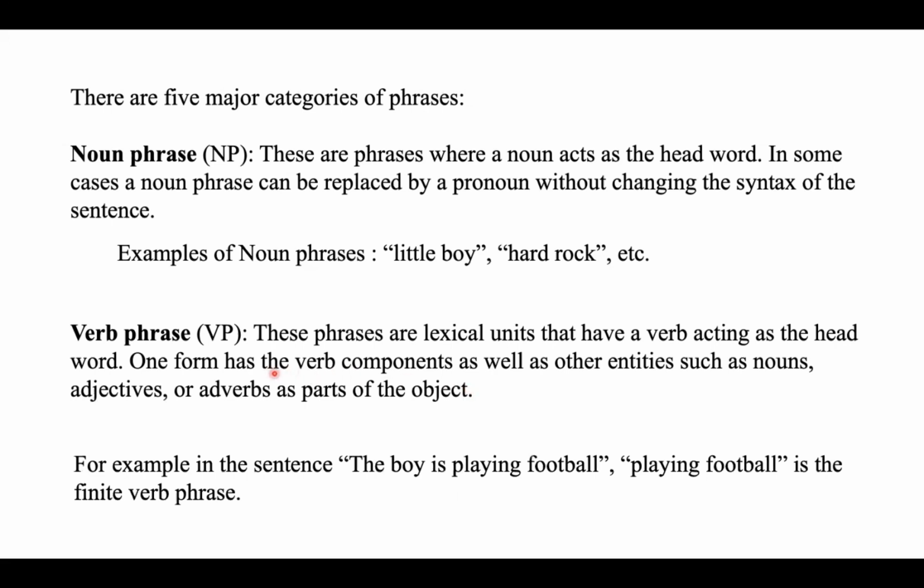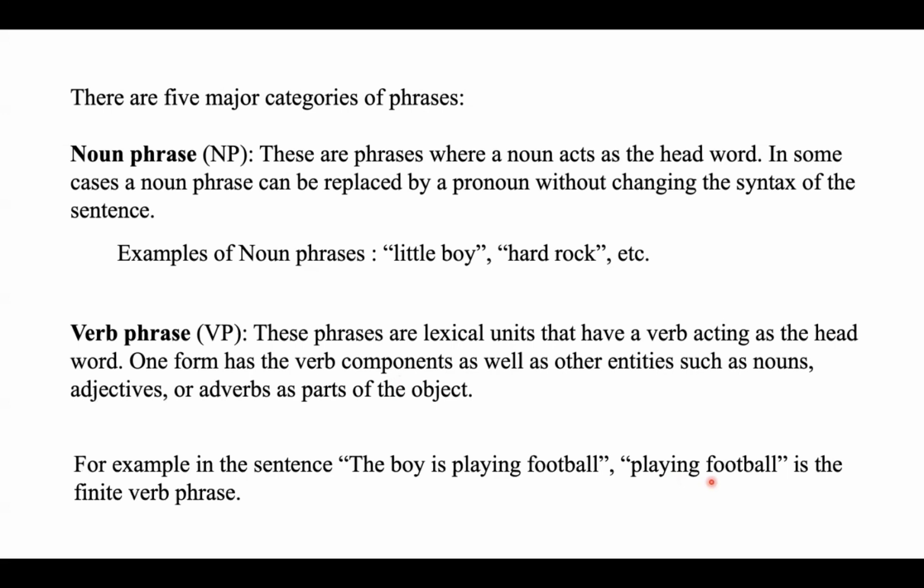So one form has a verb component as well as other entities. So this is having a verb component which is playing, followed by it can have noun, adjective or adverb. So here we are having a noun. So this is an example for the first form of verb phrase.